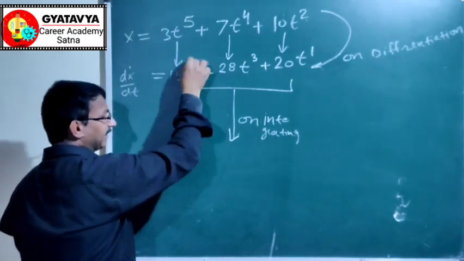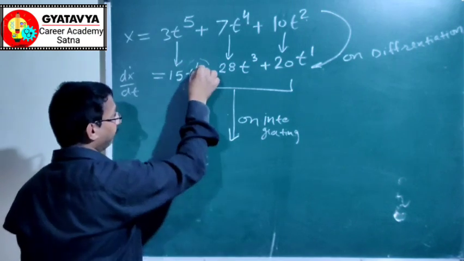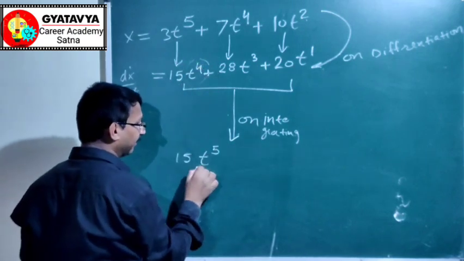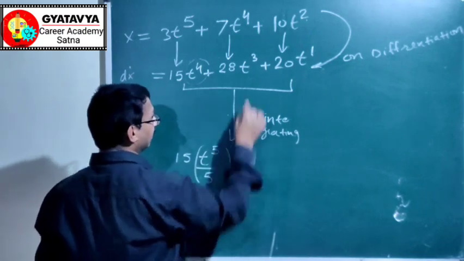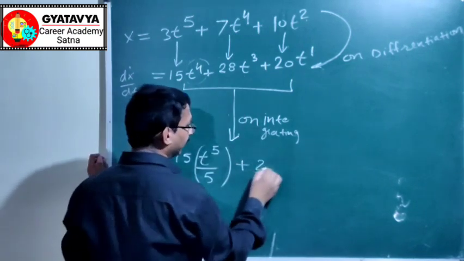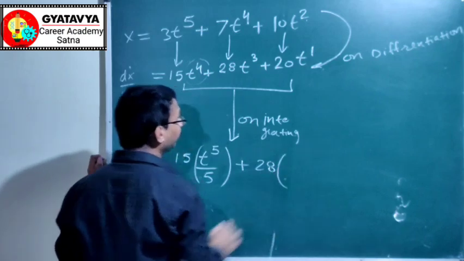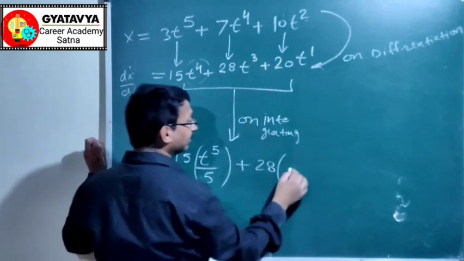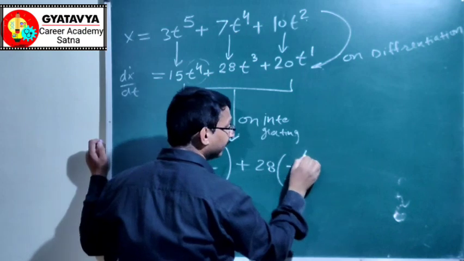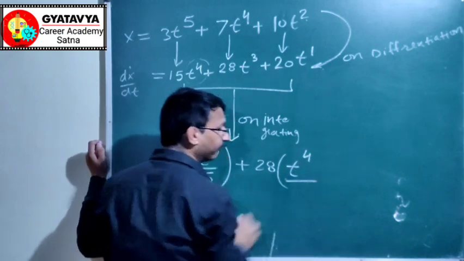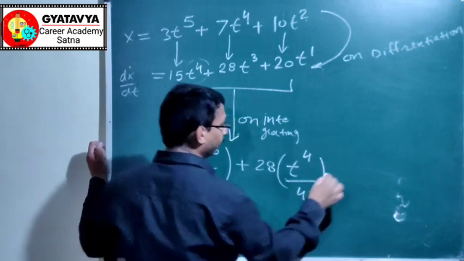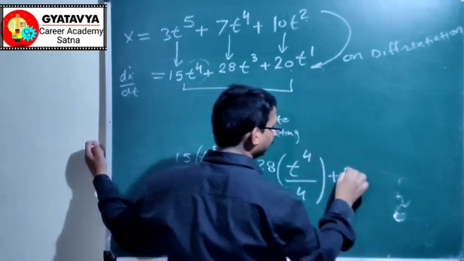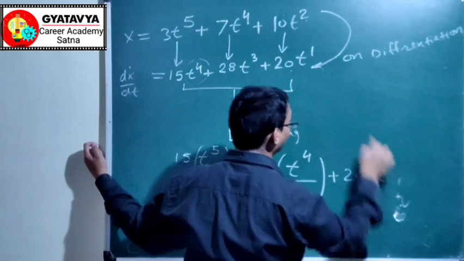Now the power will increase, t to the power 4, 4 will be increased to 5, divide by 5. Now integrate this, 28 will come in multiply. Now this t to the power 3, power 3 will be increased to power 4 and this 4 will come in the denominator, plus 20, t to the power 1 is there.